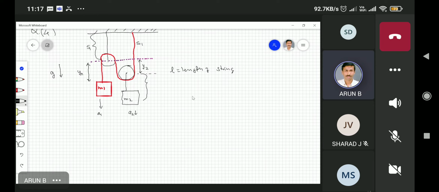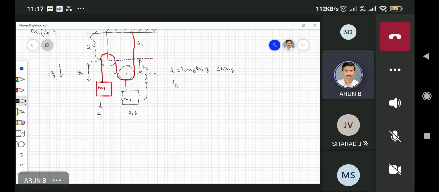Okay, my pointer is visible to you. The length of the rope is from this point up to this point, the radius of a pulley, then y2 again. This is also y2, and this is also pi r.